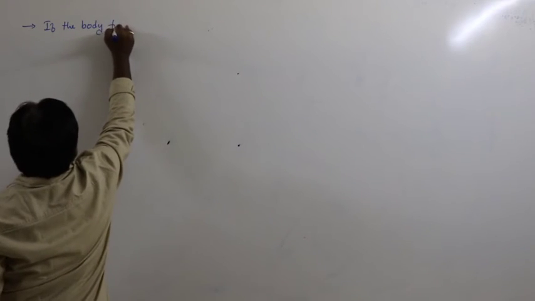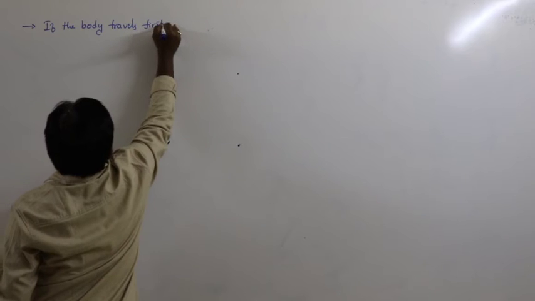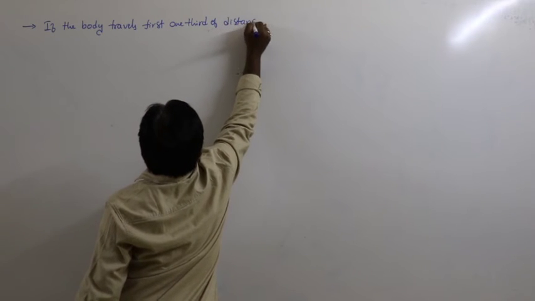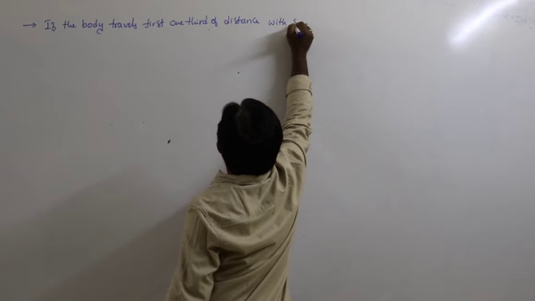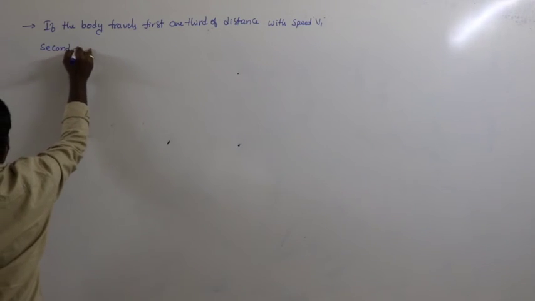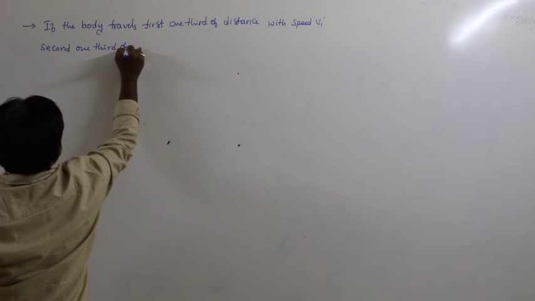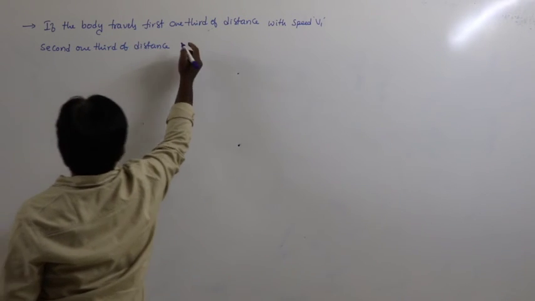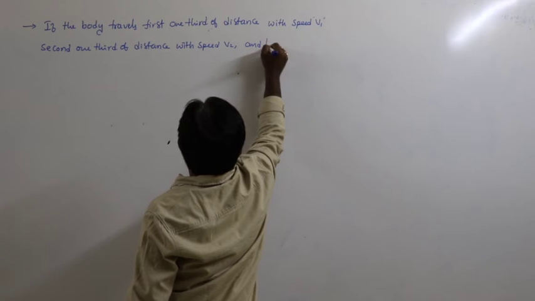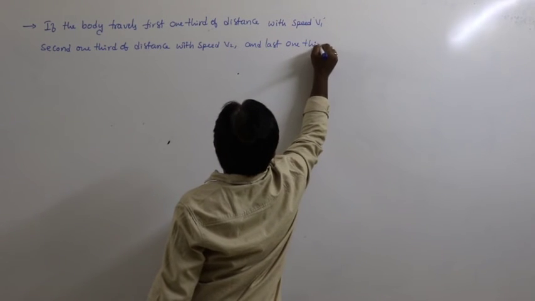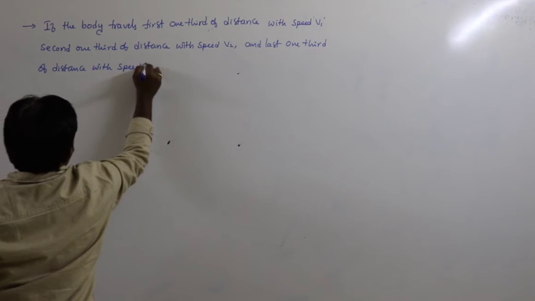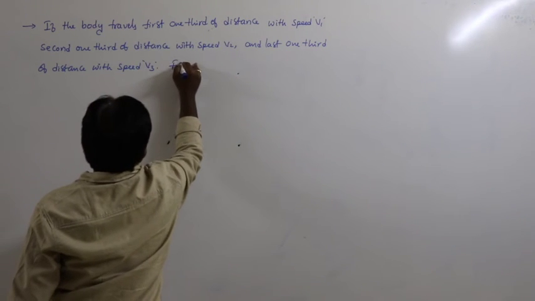If the body travels the first 1/3 of the distance with speed v1, the second 1/3 of distance with speed v2, and the last 1/3 of distance with speed v3, find the average speed.